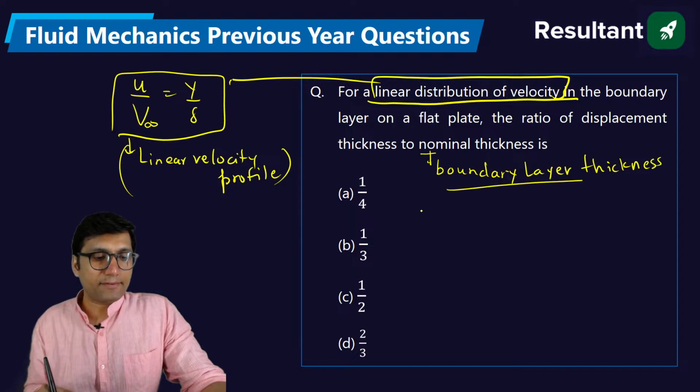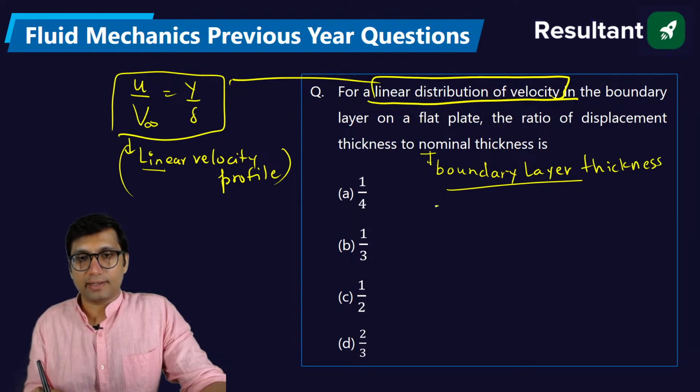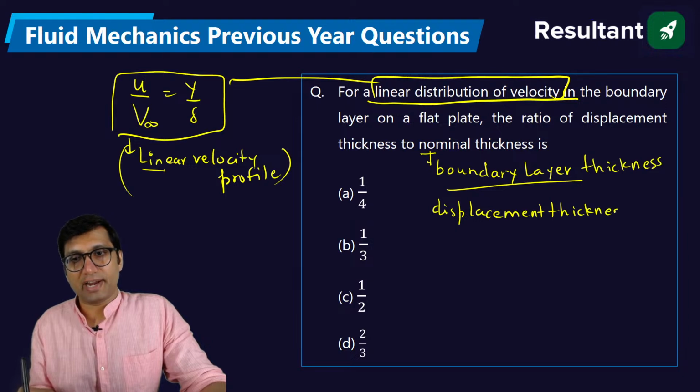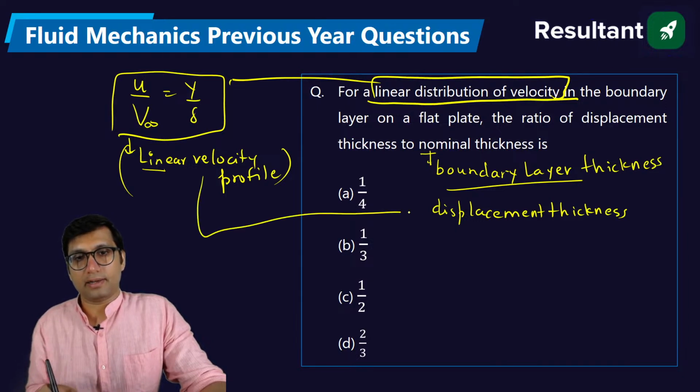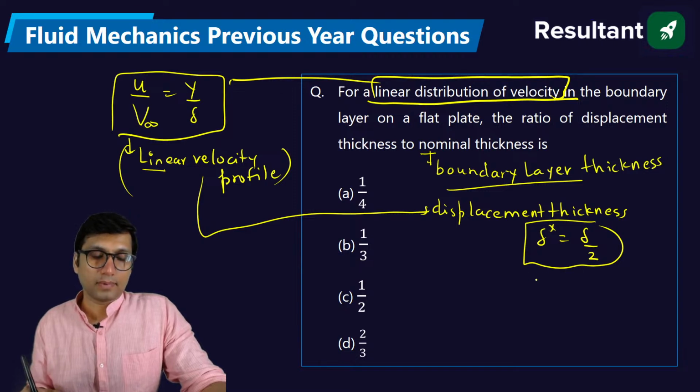I have told you that whenever you find this linear velocity profile in the case of a boundary layer, then the displacement thickness will be equal to delta by 2. Clear?